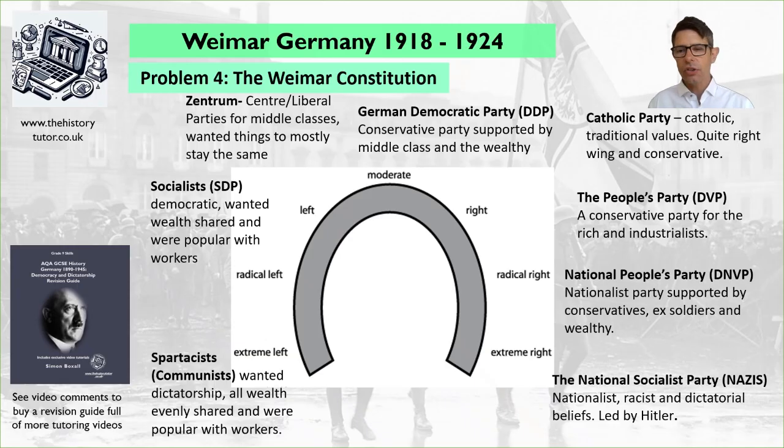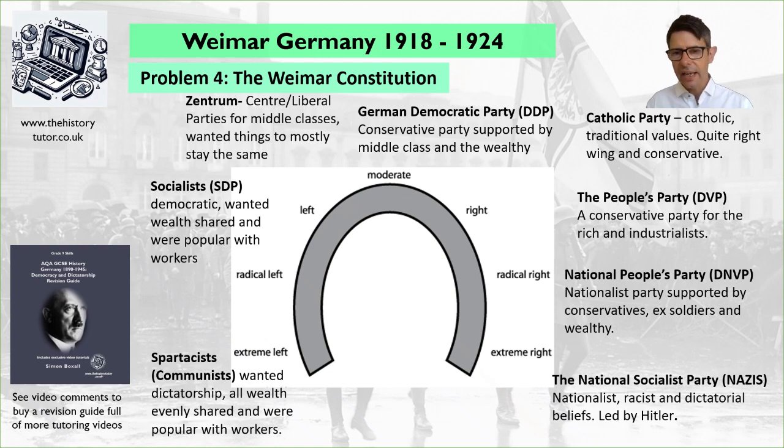We then get the slightly more extreme National People's Party. This was much more towards a nationalist idea. They were supported again by conservatives, ex-soldiers, wealthy business people, and were very anti-socialist. And finally we got the extreme right, which is the Nazi Party. They were very nationalist, they were racist, they had dictatorial beliefs, and wanted empire, war, etc. They were led by Hitler.